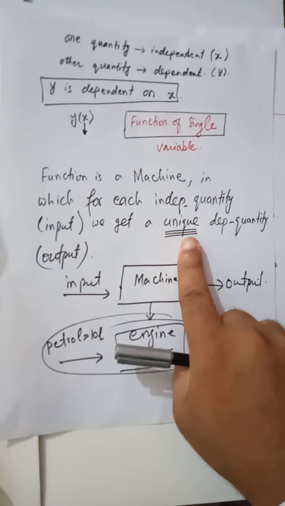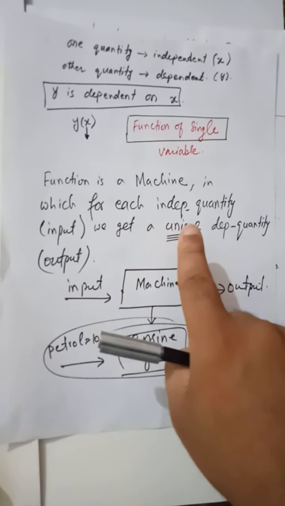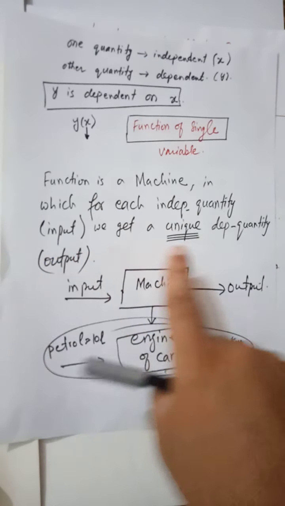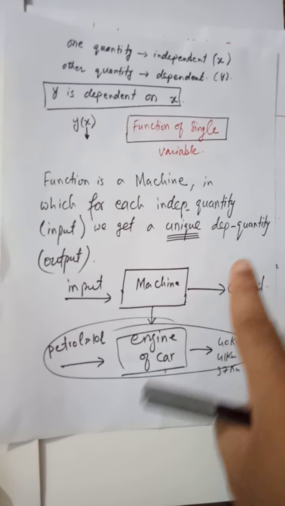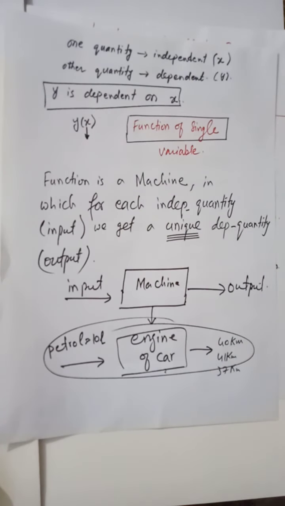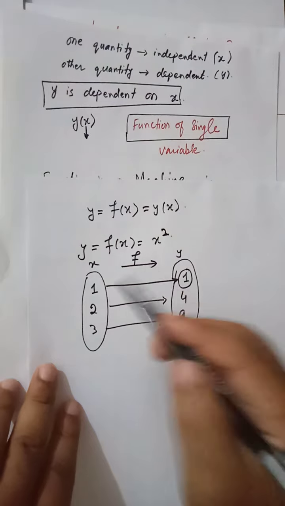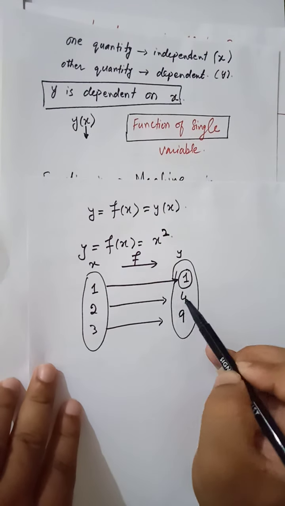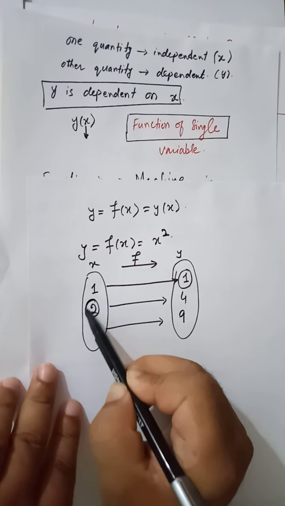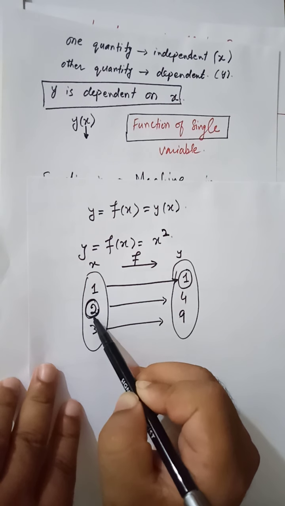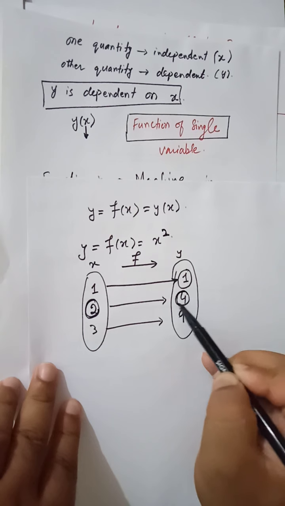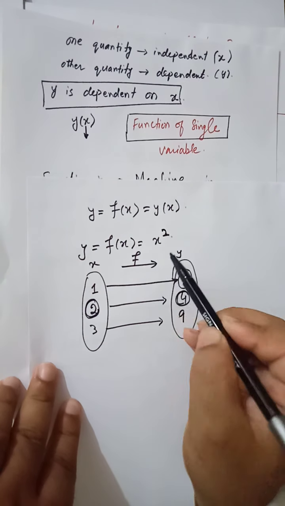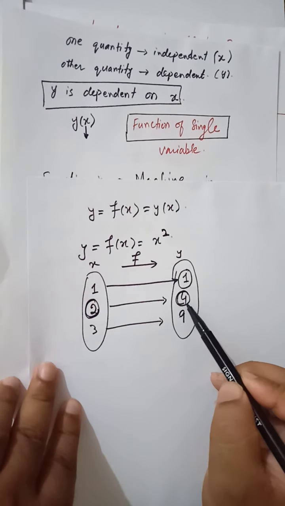So remember this, that in the case of functions, on each independent quantity, meaning input, you will always get a unique dependent quantity. If I plug 2 here, you will get 4. So on this 2, which is your input, the independent quantity, you always get 4 from this function. This is unique.